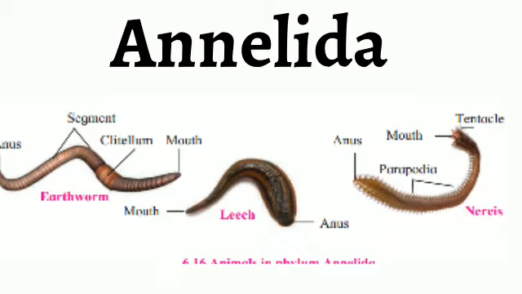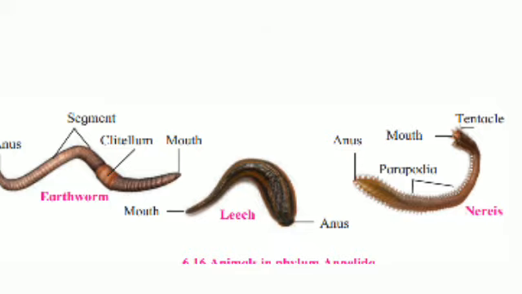They have setae or parapodia or suckers for locomotion. In nereis, you can see the parapodia, small hair-like structures. They help in locomotion. Their body is covered with a special cuticle. These animals are either hermaphrodite or unisexual. Body of these animals is long, cylindrical and metamerically segmented. In the picture you can see the segmented body of these organisms.